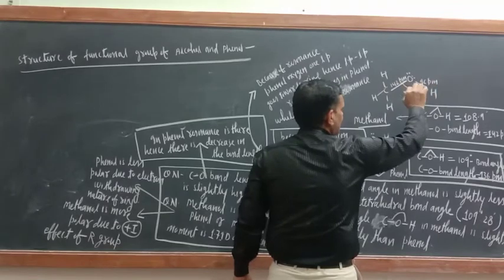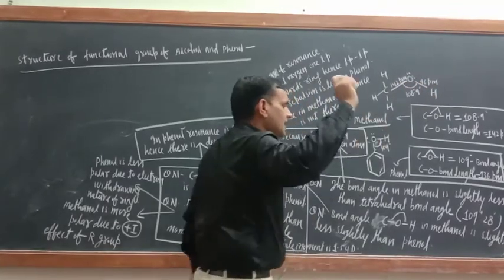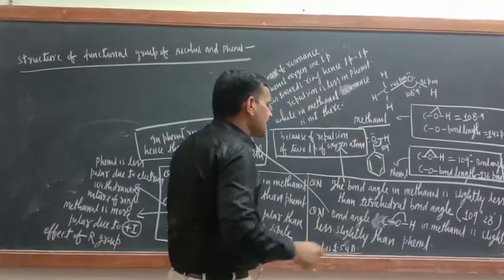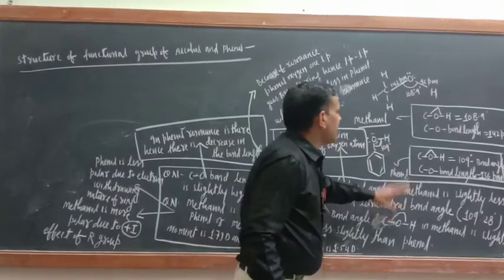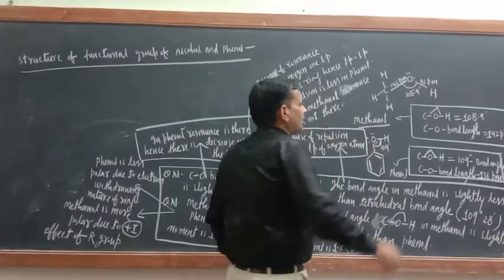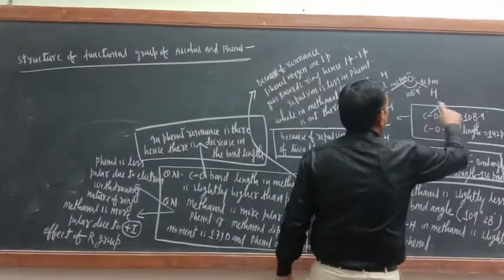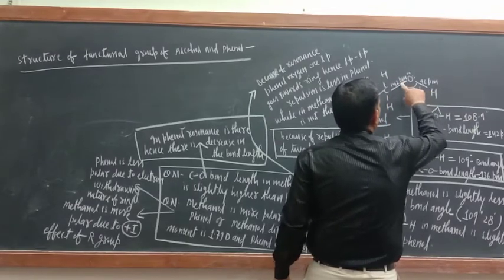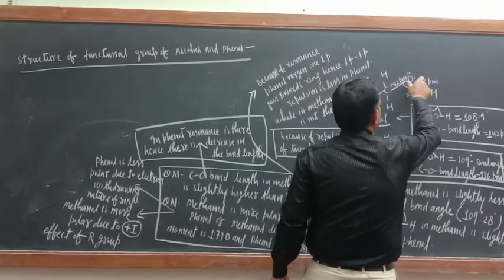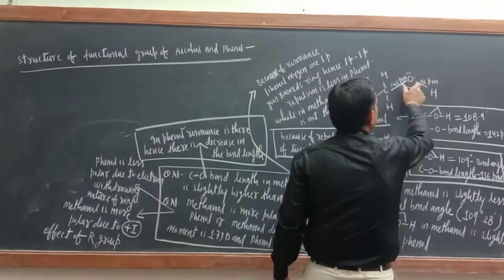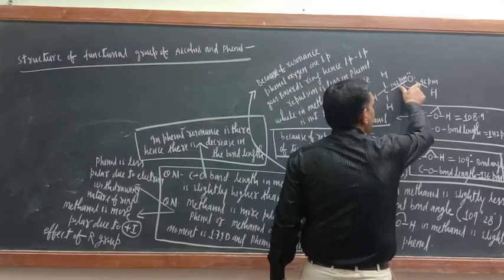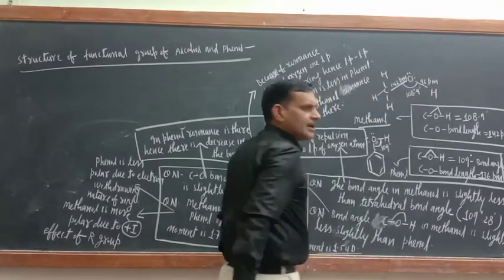Because of this, there is a slight decrease from the tetrahedral bond angle. We are talking of the COH bond angle.